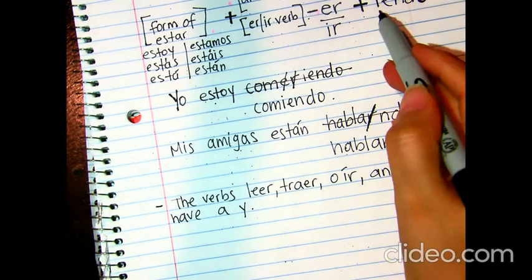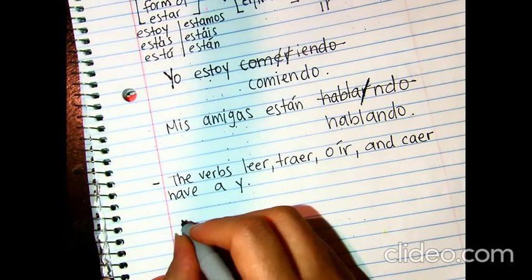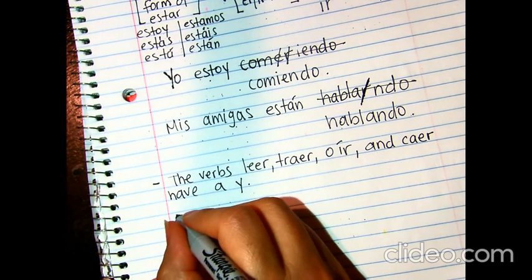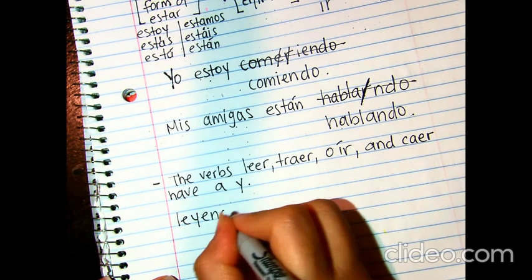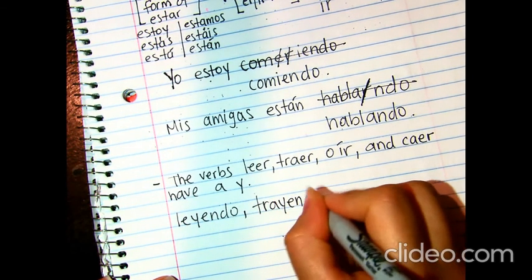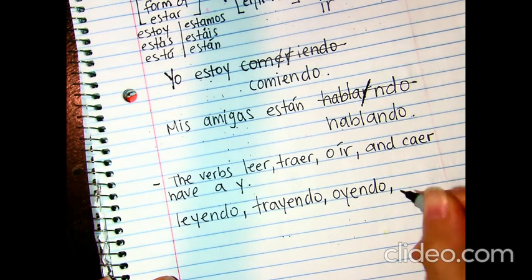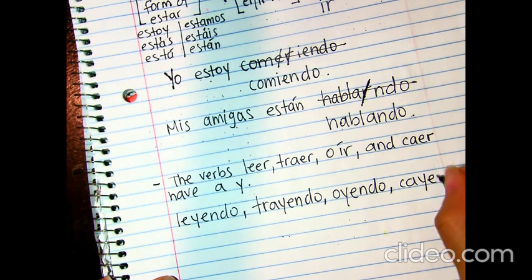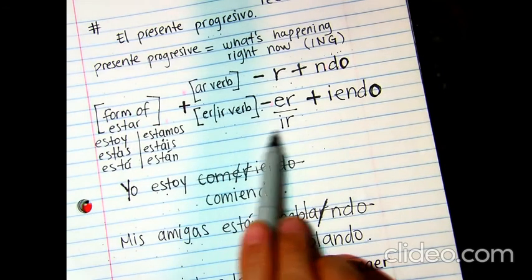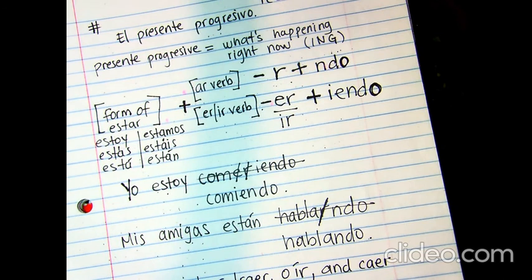Instead of this I right here, it has a Y. So you would say something like leyendo, trayendo, oyendo, cayendo.